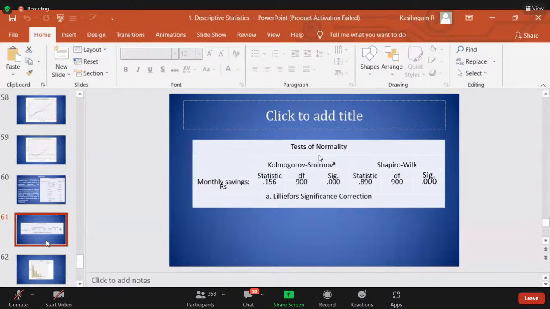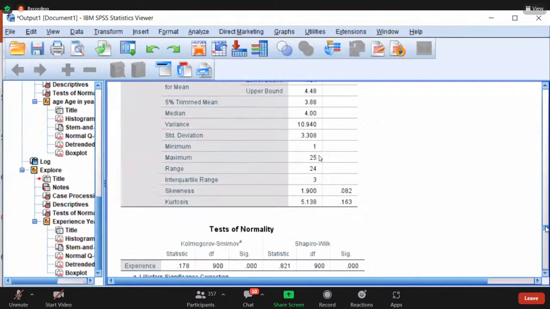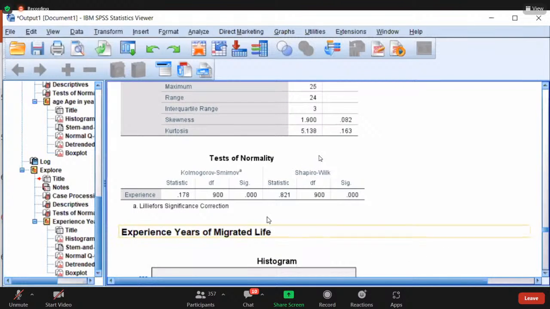One more thing I had forgotten. There is a simple way: a test. Don't look only at skewness and kurtosis. There are two tests for normality.